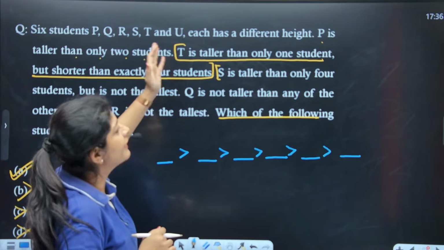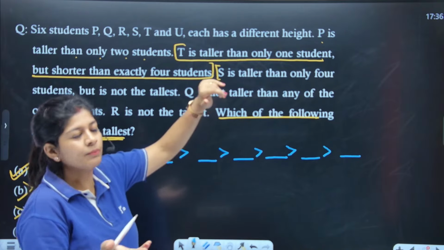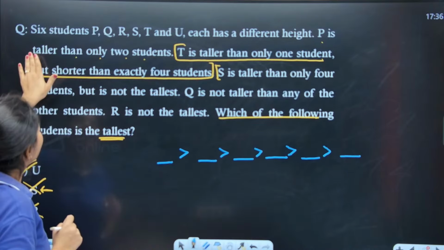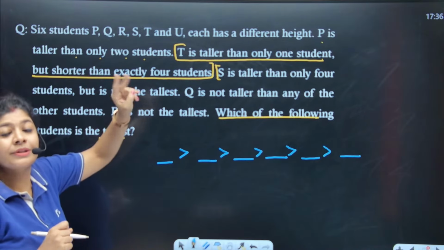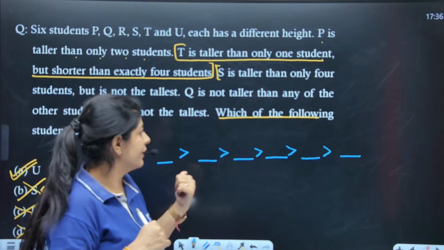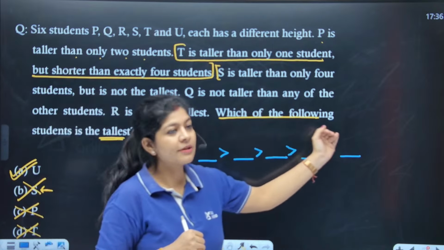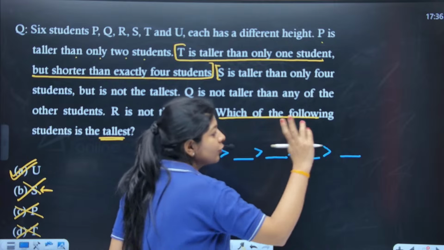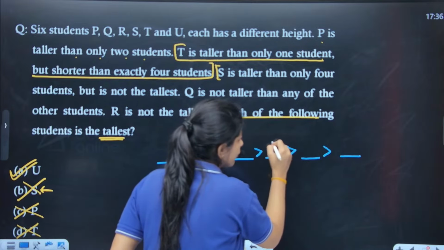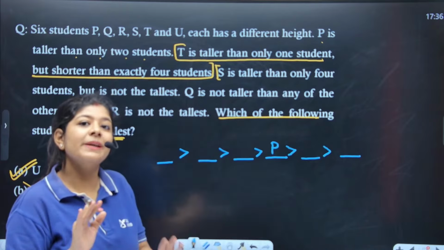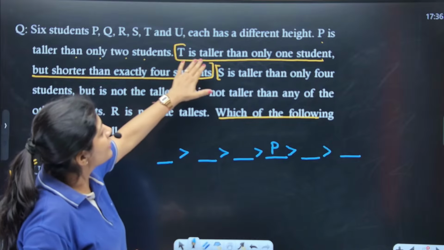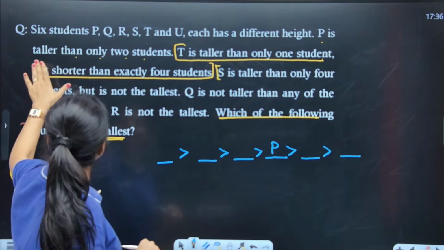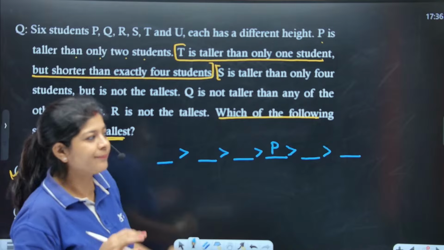Now I read the lines one by one and try to put the students over here. P is taller than only 2 students. So this is the tallest one, this is the shortest one. Taller than 2 students, 1, 2. So this is the position of P, and this position of P is fixed now. Okay. T is taller than only one student but shorter than exactly 4 students.